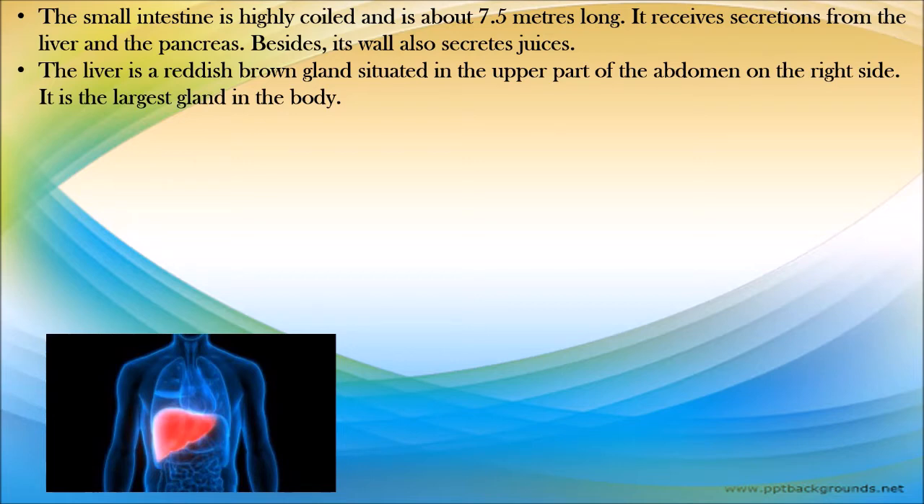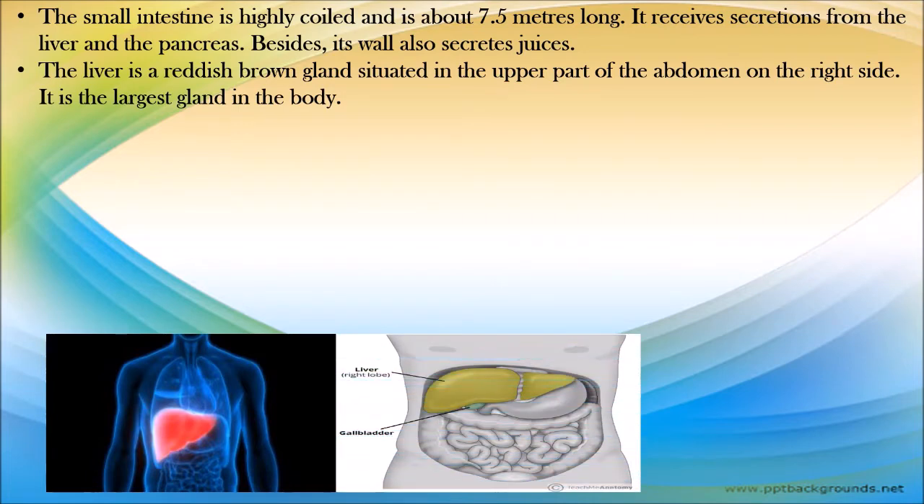The liver is a reddish brown gland situated in the upper part of the abdomen on the right side. It is the largest gland in the body. Now, what is the widest part of your alimentary canal? We just studied. It is the stomach. What is the longest intestine? The small intestine. And which is the largest gland?